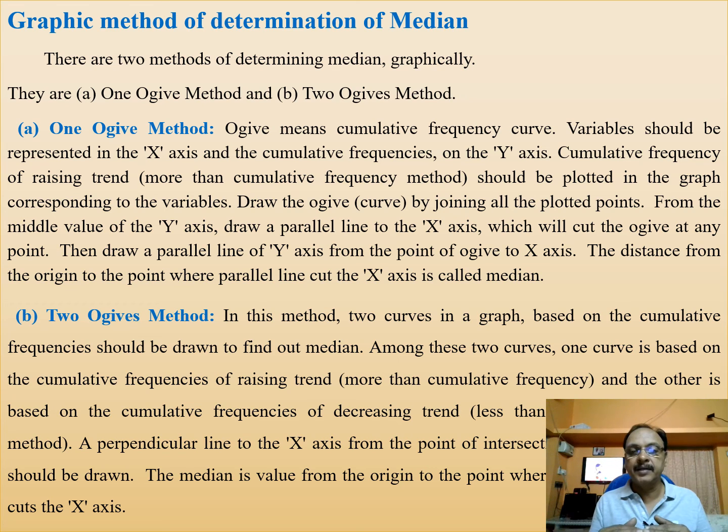Both of them cut at a point. Then draw a perpendicular line towards the x-axis, which will cut the x-axis at a point. From that point measure the distance to the origin, and you will get the value of the median.